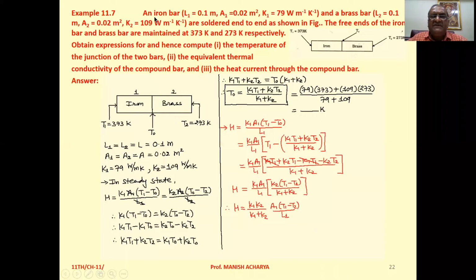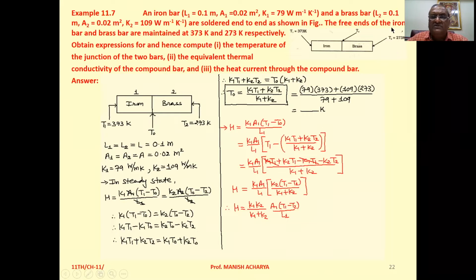Example 11.7. An iron bar of length L1 0.1 meter, area A1 0.02 meter square, thermal conductivity K1 that is 79 watt per meter Kelvin, and a brass bar of length L2 0.1 meter, cross sectional area A2 0.02 meter square, thermal conductivity K2 109 watt per meter Kelvin, are soldered end to end as shown in the figure.